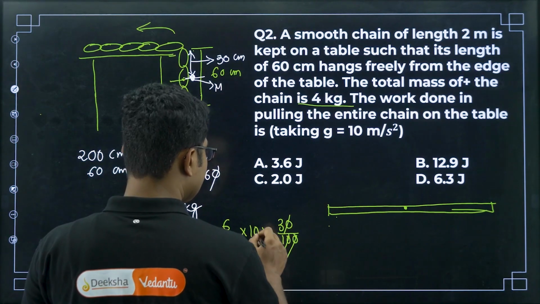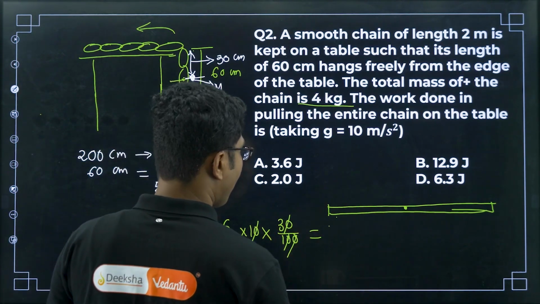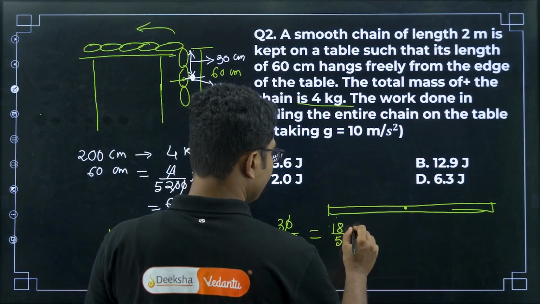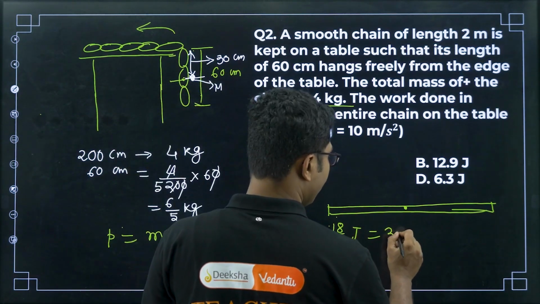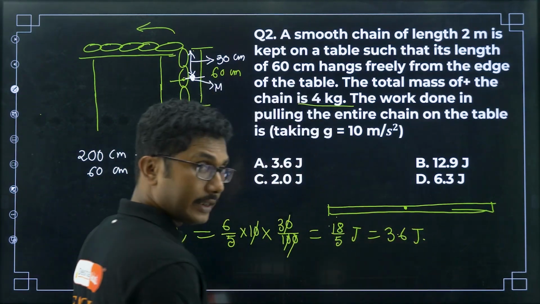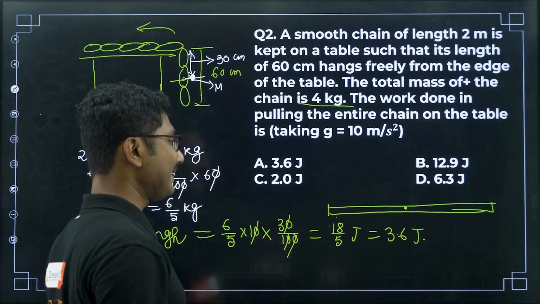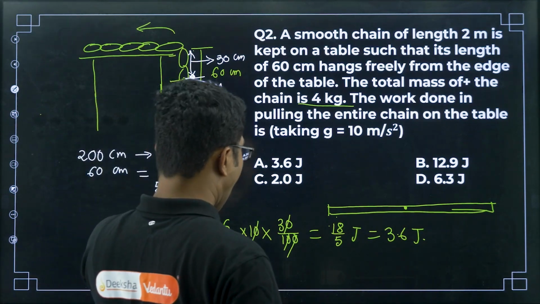The zeros cancel. Okay, so you can see this will be 18 by 5 joules, or 18 by 5 means 3.6 joules. How did I do it? You multiply top and bottom by 2, so it will be 36 divided by 10. 36 by 10 means 3.6, right?